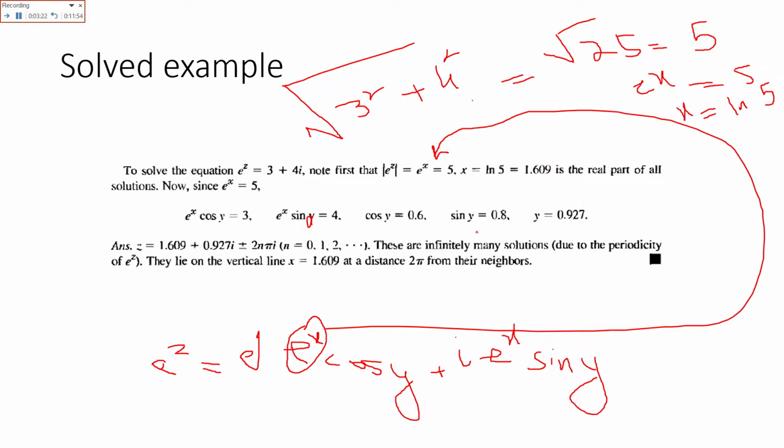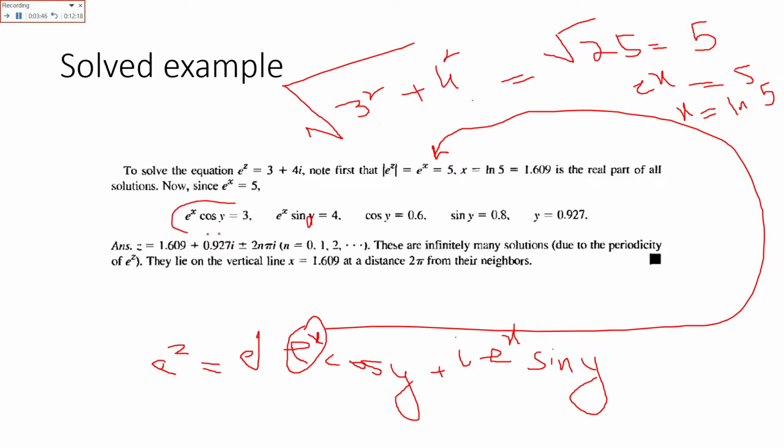Now we have to find out the value of y. Here we will put the value of cos y in this. Here we have e raised to power x, so we'll put the 5 value here and we'll take the cos inverse, so we can have the value for y.